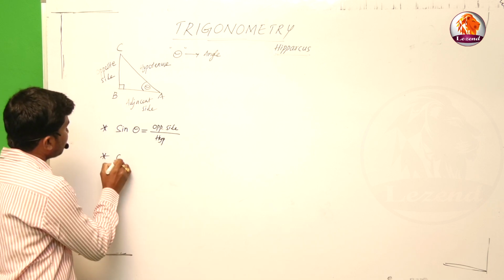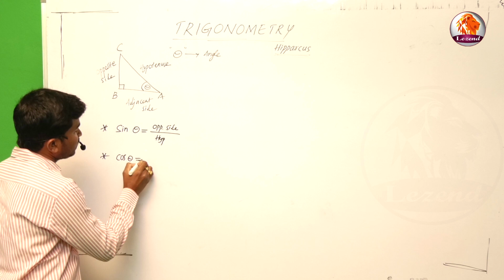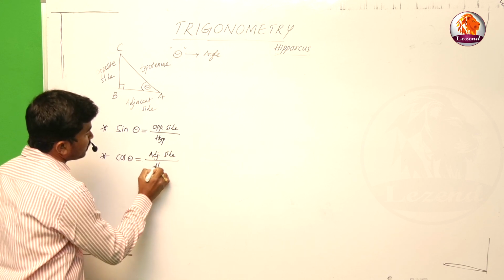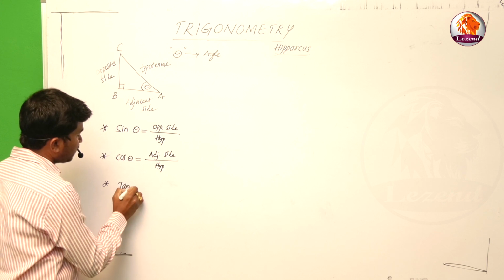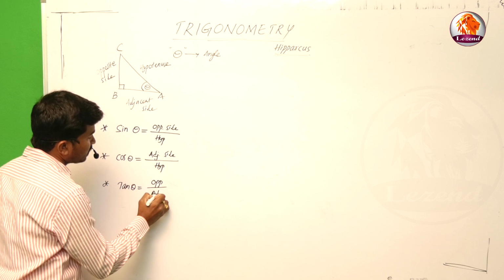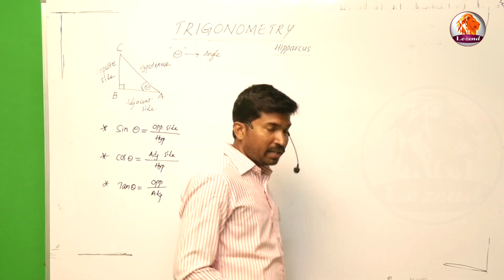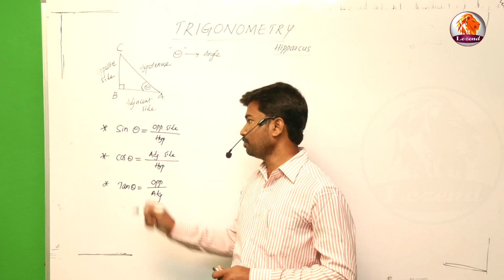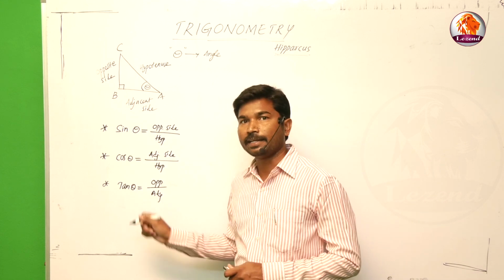The second one is cos theta. Cos theta is equal to adjacent side by hypotenuse. Third one, tan theta is equal to opposite side by adjacent side. These three are the fundamental trigonometric ratios: sin theta, cos theta, tan theta.